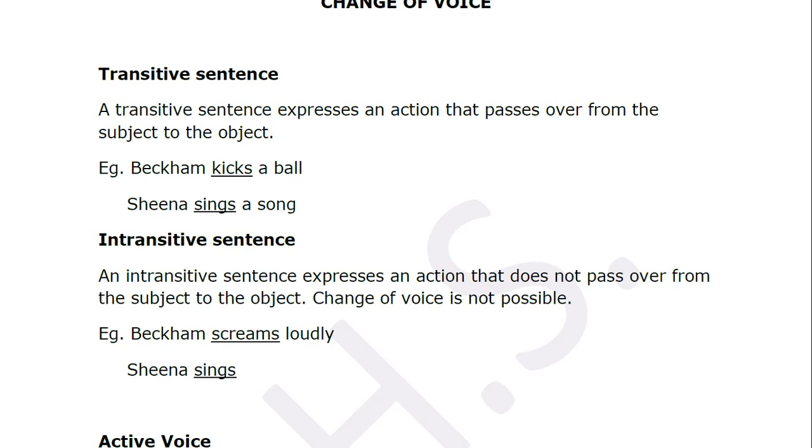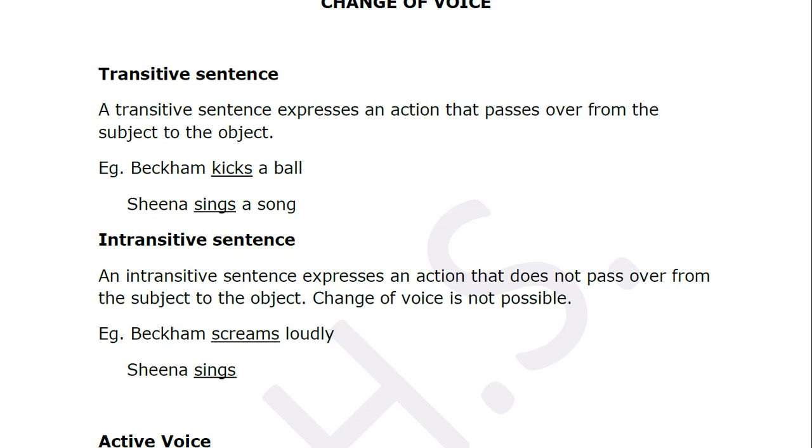Example, Beckham kicks a ball, Sheena sings a song. Now you see this is your subject, this is your verb, the action, and what did he kick? A ball. So this is your object. So this person is doing the action on this object. Clear? That is, from this subject, the action is passing over to the object. Same thing here. Sheena sings a song. She's doing something. And what is she doing? Singing. But what is she singing? A song.